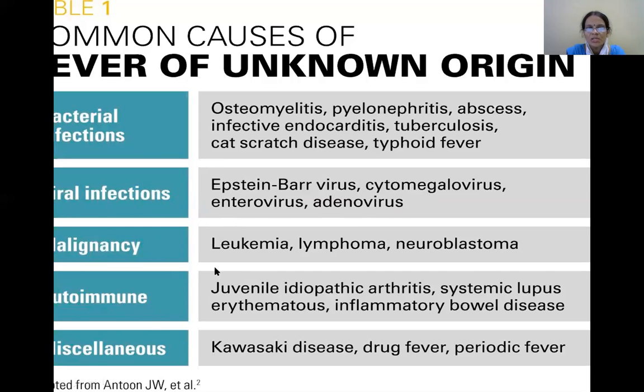Autoimmune disorders such as juvenile idiopathic arthritis, systemic lupus erythematosus, SLE, inflammatory bowel diseases. What are the inflammatory bowel diseases? Crohn's disease is one, and ulcerative colitis. These can also lead to pyrexia of unknown origin. The other miscellaneous conditions such as Kawasaki disease, drug fever, and periodic fever.